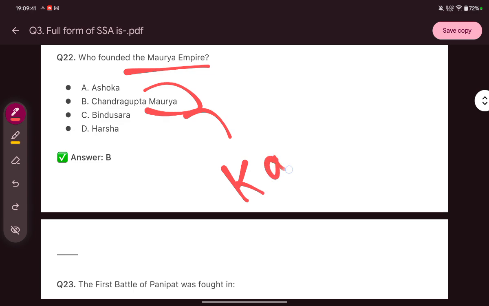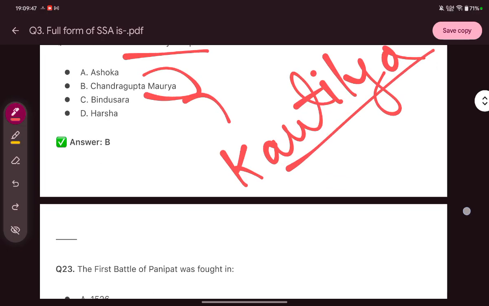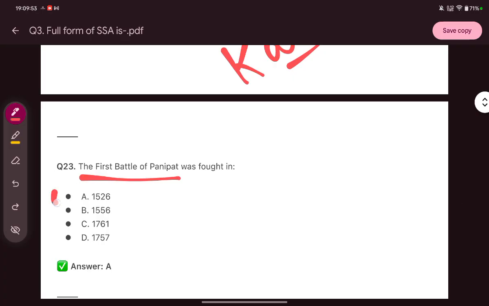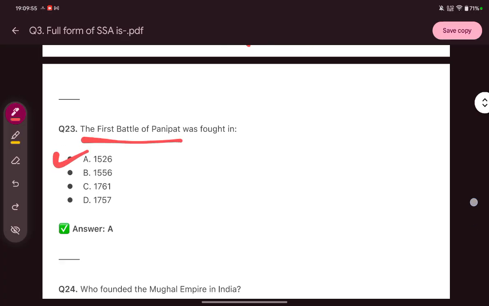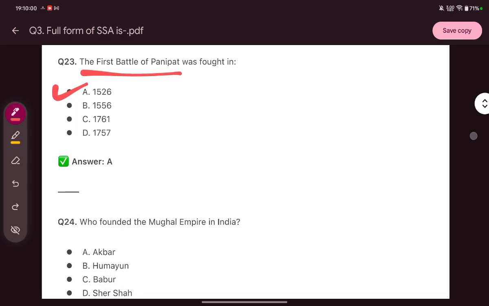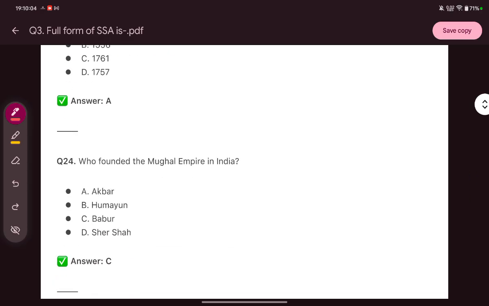It is Kautilya. Okay, next, the first battle of Panipat was fought in the year 1526. Who founded the Mughal Empire in India? The answer is Babur.